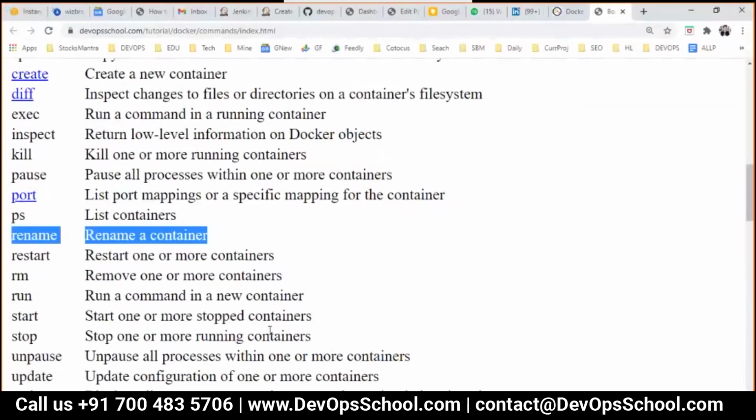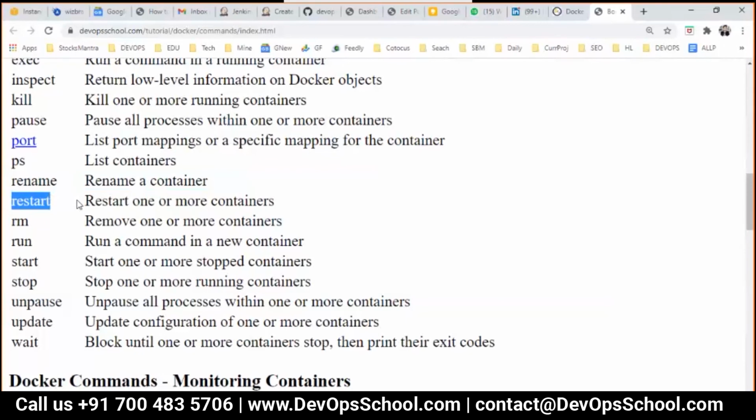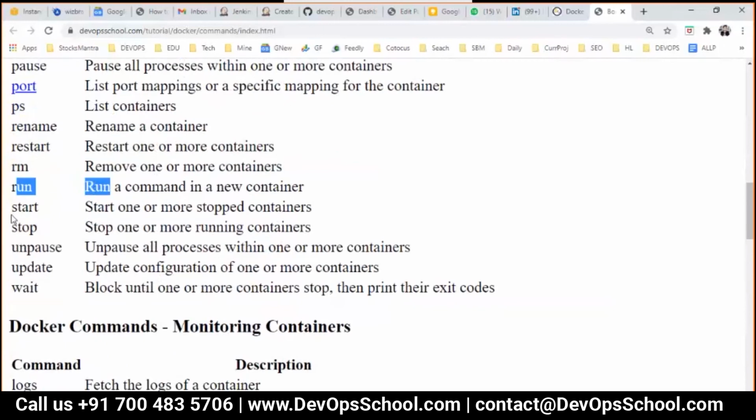Now guys, the next commands: restart, I have covered already, so I'm going to skip it. rm command I have covered already, so I'm going to skip it. Run command, already covered. Start command, already covered. Pause and stop commands, already covered. Unpause command, already covered.